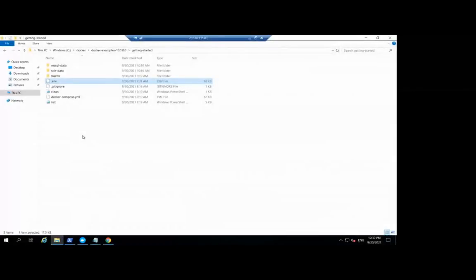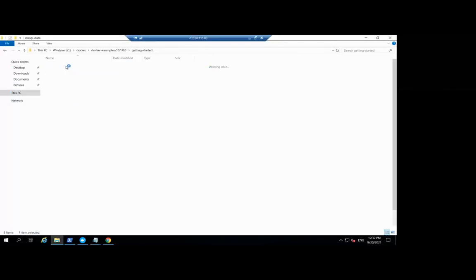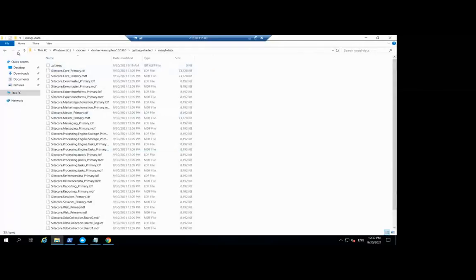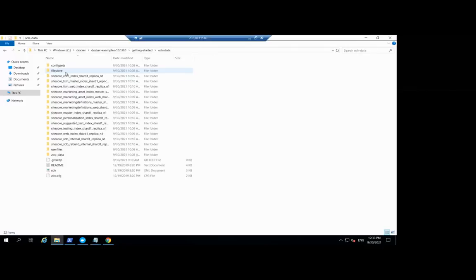Then we have the MS SQL data folder. This is a supporting folder utilized by the Docker containers within your Sitecore instance. It is also included in the Sitecore container support package. The MS SQL data folder is used as persistent storage for the database files. Even if you bring the container down, these database files will persist, so you can reuse them. Then the Solr data folder contains all the Solr cores, which are also persistent.